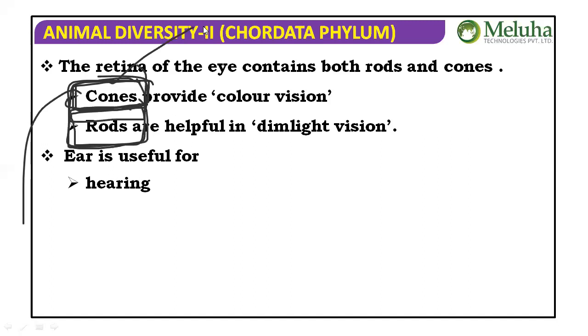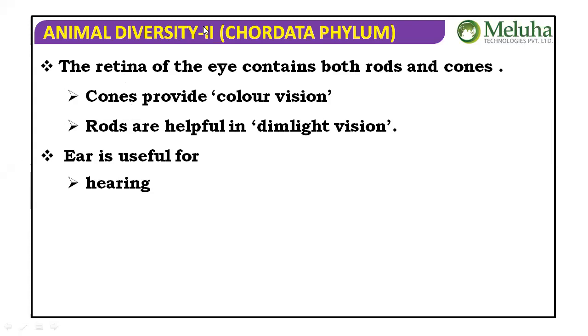That's why after 2 or 3 minutes we are able to see objects, at least something moving. You can't see colors at that time, everything is black. So rods are helpful in dim light vision. Ears are useful for hearing.